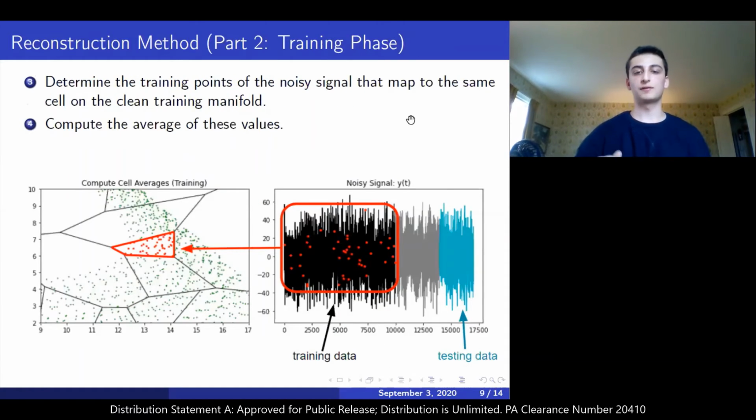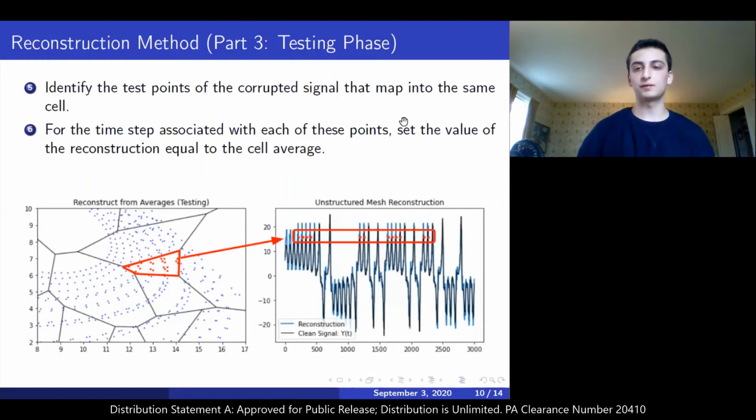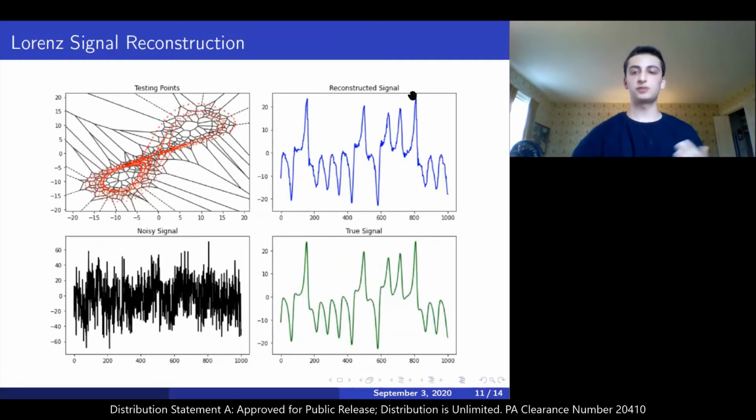We can then associate every data point on the noisy signal to a point on the clean training manifold with one-to-one correspondence. So we group together all the points on the noisy signal that map into the same cell of the clean training manifold and compute their average value. We then repeat this process for all cells of the Voronoi diagram. Using these average values, we then form the reconstructed signal. For all the points on the testing manifold that reside in the same cell of the Voronoi diagram, at the times that these data points were sampled at, we assign in the reconstructed signal the average value of that Voronoi cell.